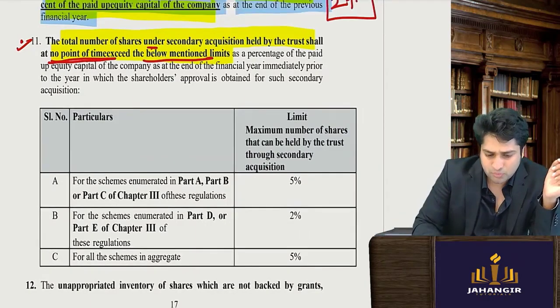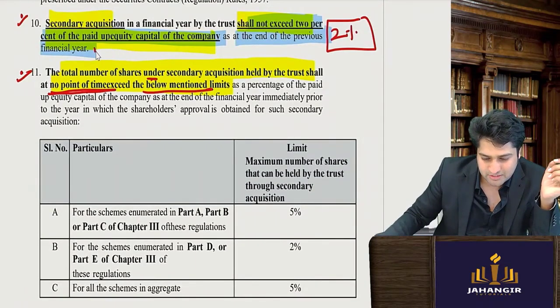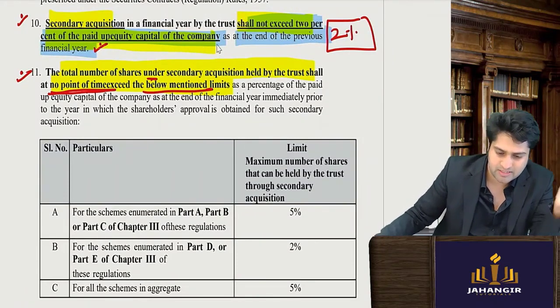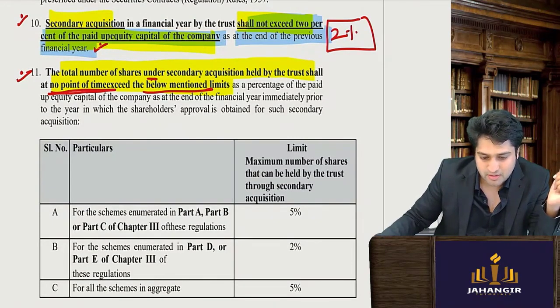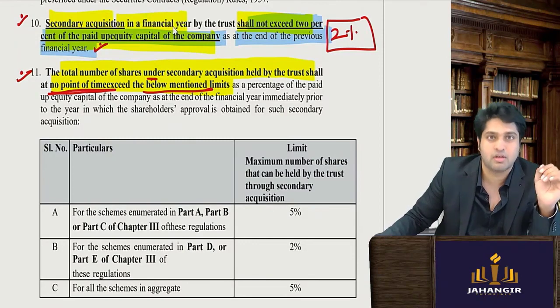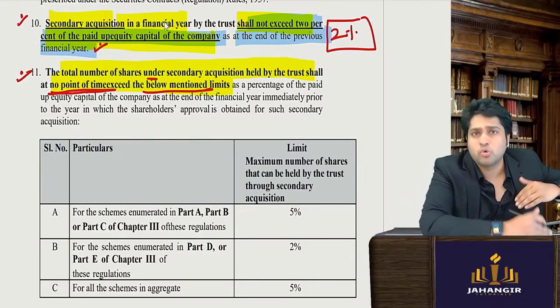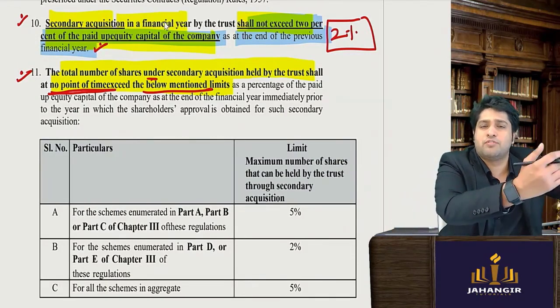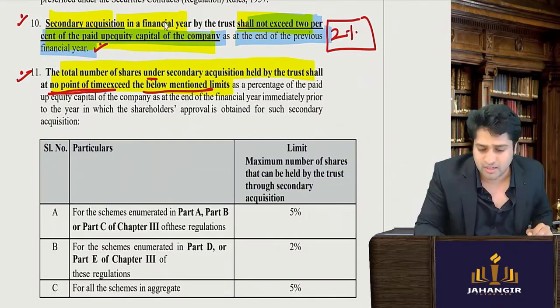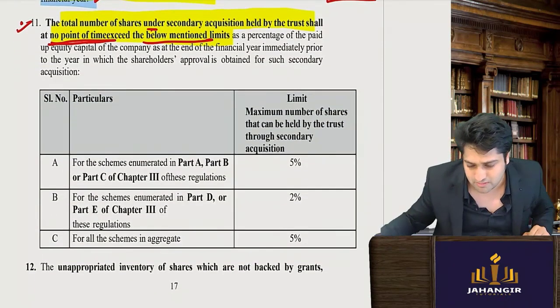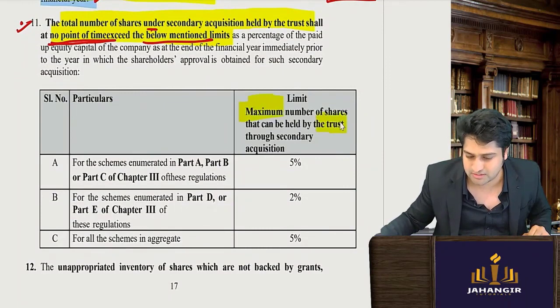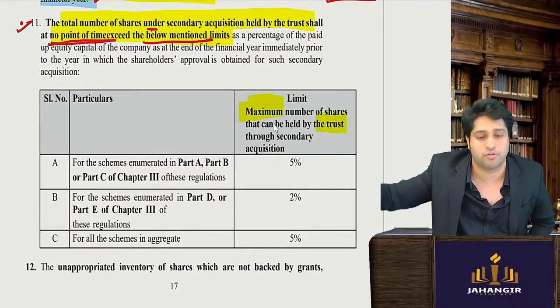This was for one financial year, at the end of the previous financial year. So can I buy 2%, 2%, 2%, 2% for 4-5 years and have a lot of stake? The overall limit is the maximum limit that a trust can hold at any point of time.